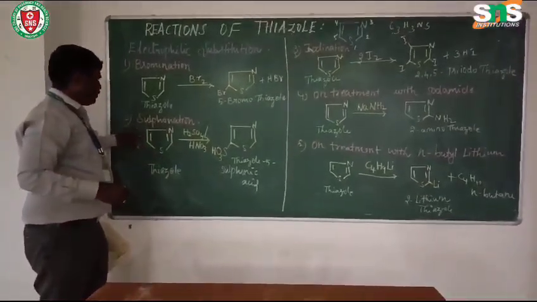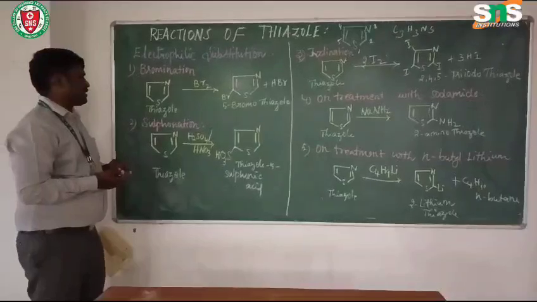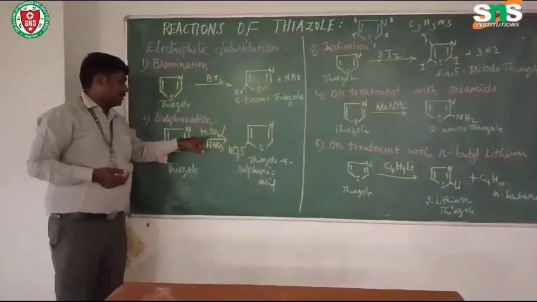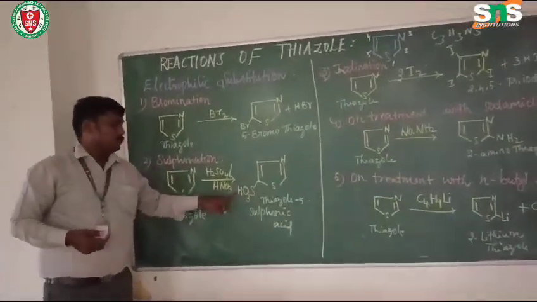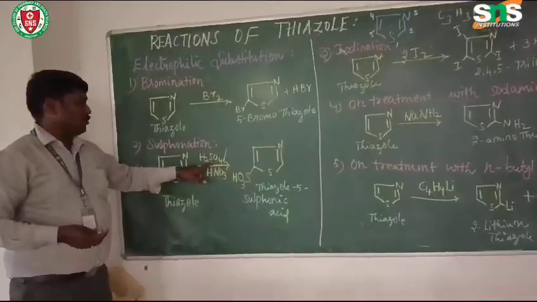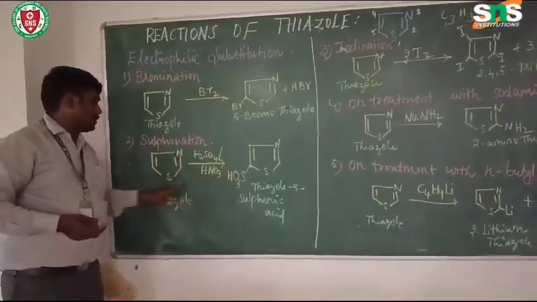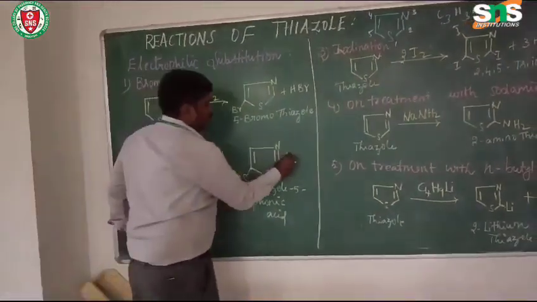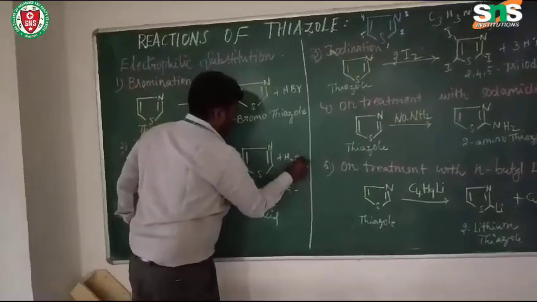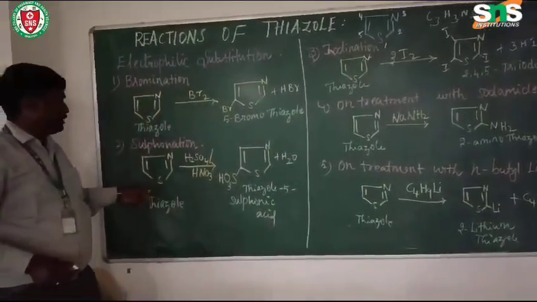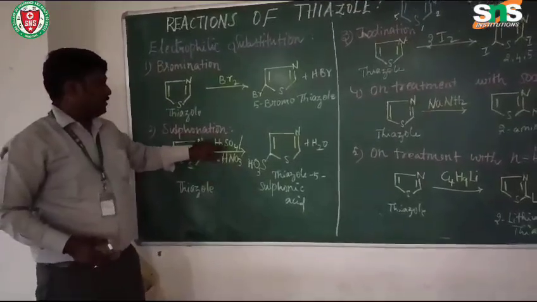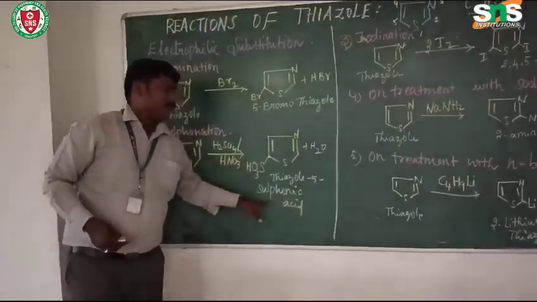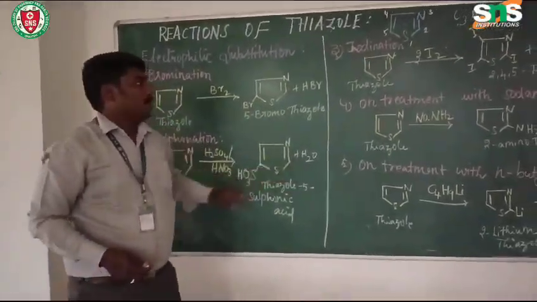Then, sulfonation. This sulfonation reaction will be carried out in the presence of nitric acid with sulfuric acid. That is, in the fifth position, an SO3H group will be added with the elimination of a water molecule. So thiazole on sulfonation with sulfuric acid in the presence of nitric acid will give thiazole-5-sulfonic acid with the elimination of a water molecule.